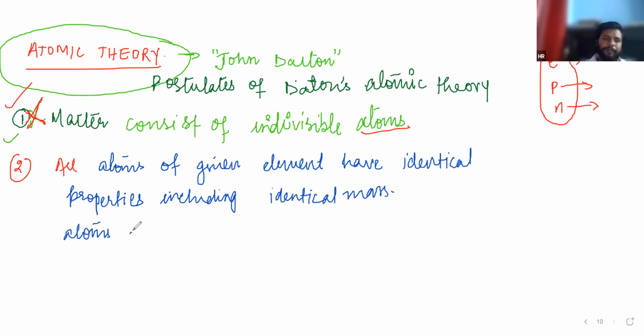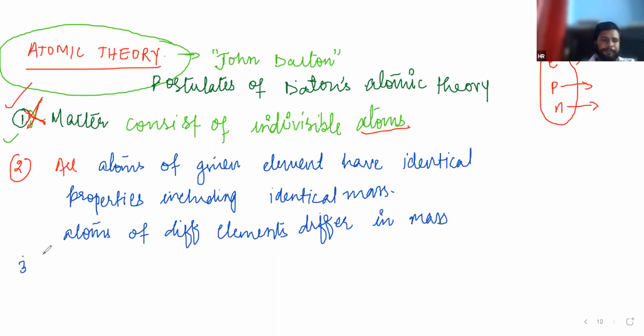Atoms of different elements differ in mass. You all can write with me, I will explain it.